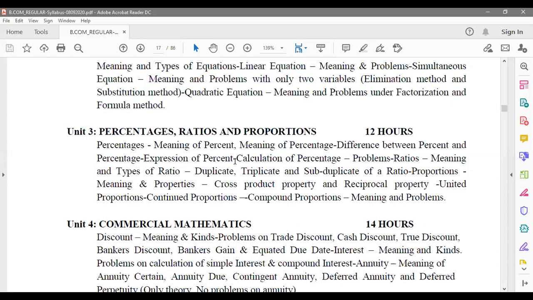So these are percentages, ratios, and proportions. These are basically used to divide anything between the people. You have 10 apples with you. How do you share it among 3 people? How do you share it among 5 people? We are going to calculate all that in simple problems. But when we are applying it elsewhere, or let's say when we are applying it in accounts, we will use the account terminologies. Okay, so any doubts until unit 3?